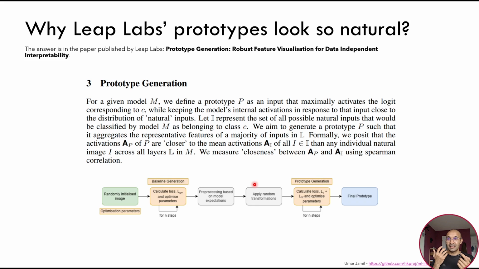As you remember, when we do prototype generation with the LeapLabs interpretability engine, we never feed an input picture. We just give the model, and the algorithm will generate a prototype without ever seeing what a natural picture looks like. But it's actually generated. It can generate very natural inputs. Why? Because they make this optimization process very robust. They penalize, for example, the high frequency, the high variance in the neighboring pixels. They also apply transformations, etc., so that the resulting input is as close as possible to the natural inputs that the model is trained upon.